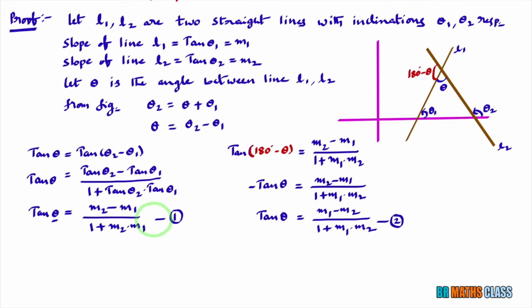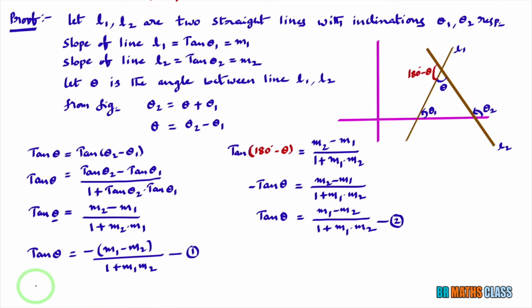You observe this first equation. What I'll do, observe this first equation, tan theta equal to, you take minus common in the numerator, then what you will get? Minus of m1 minus m2 divided by 1 plus m1 m2. Now I'll consider this as equation 1. What I can write from 1 and 2?